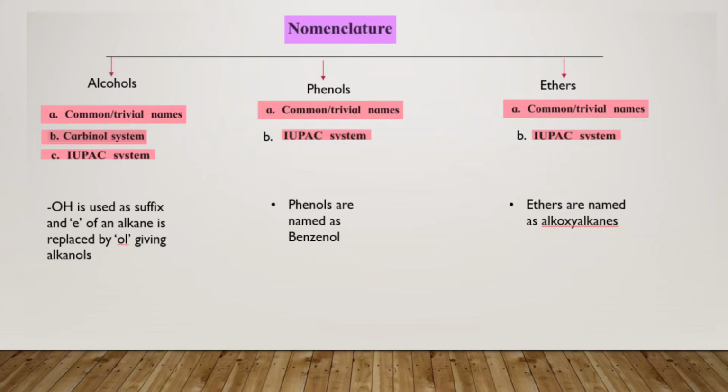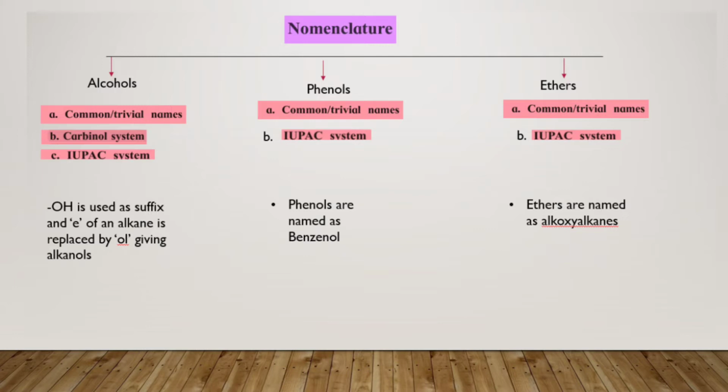In the same way, in phenols, we will see the common or trivial names, then the IUPAC system of naming phenols, and then the ethers. In ethers also we'll see the common and trivial names, and next the IUPAC system of naming the compounds.